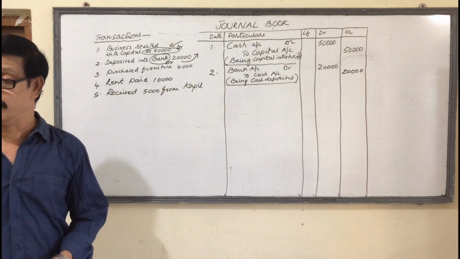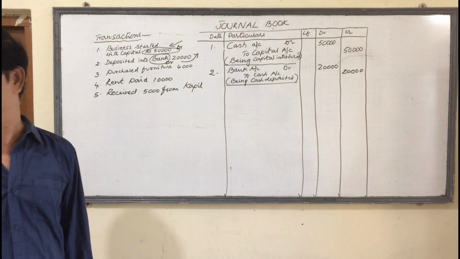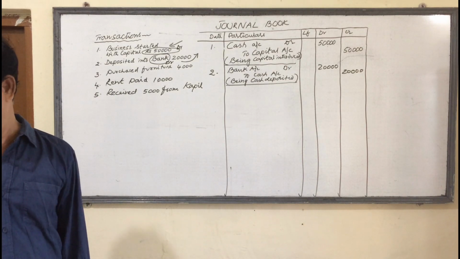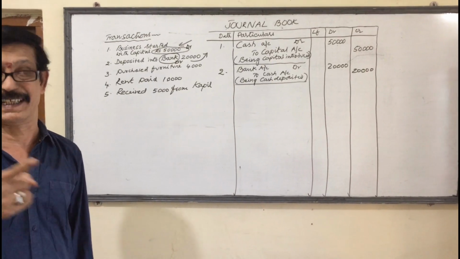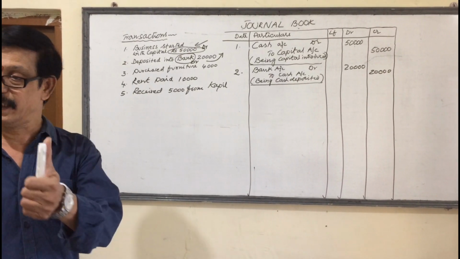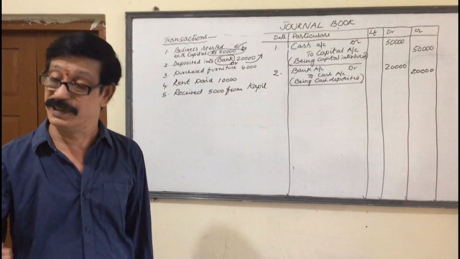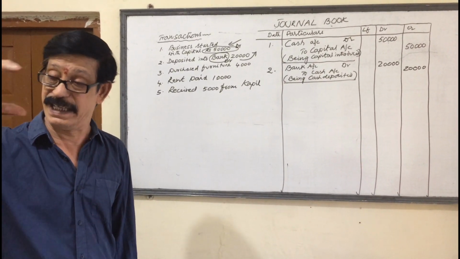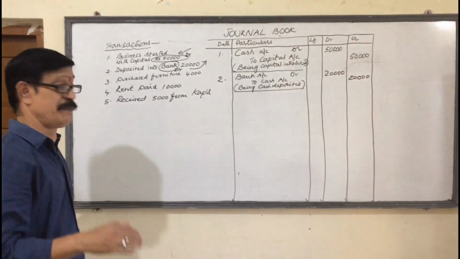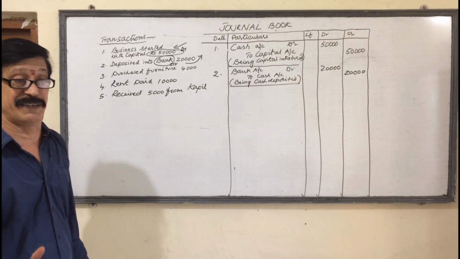Well, dear students, you have to remember there are 6 rules. Debit the receiver, credit the giver. Debit what comes, credit what goes. Debit expenses and losses, credit incomes and gains. Totally there are 6. Out of these 6, any 2 rules are applicable, not always the same type. That means debit the receiver, we do not immediately credit the giver.